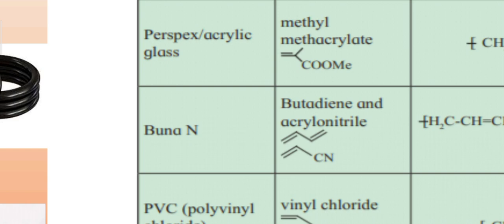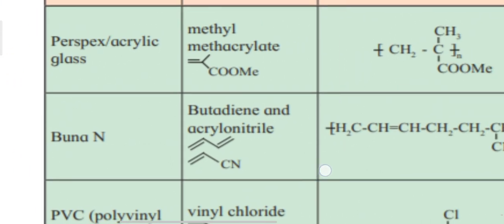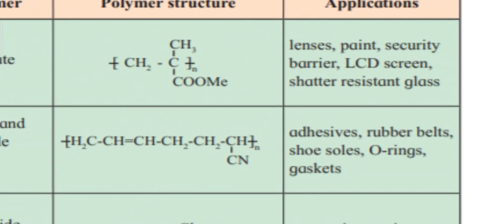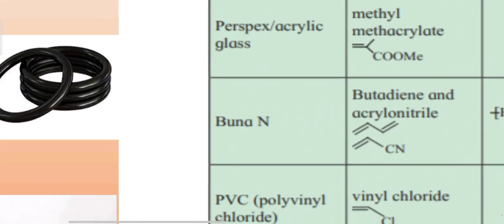It is obtained from butadiene and acrylonitrile. It is useful in adhesives, like Fevicol and that material, rubber belts, shoe soles, O-rings, gaskets, etc.